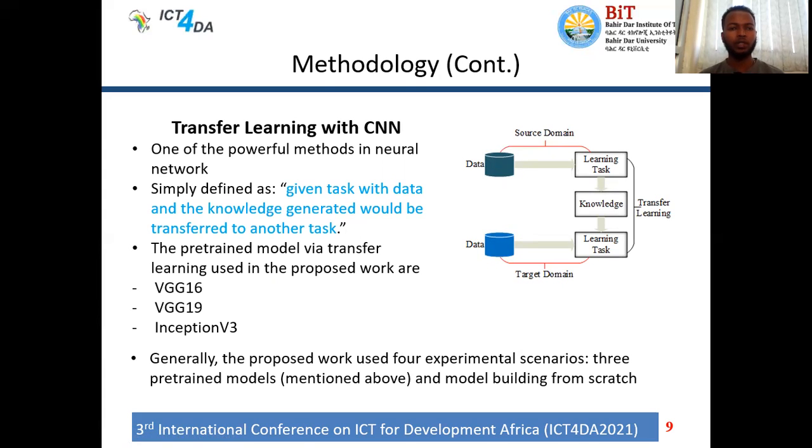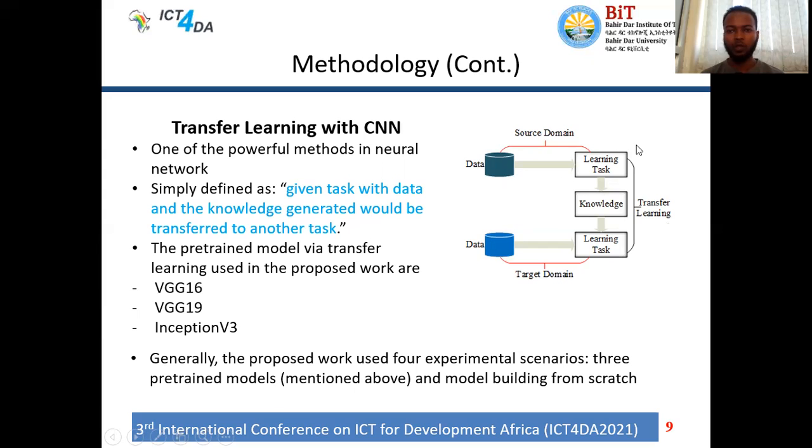The other item in the methodology is transfer learning with CNN. As we know, transfer learning is currently one of the powerful methods in neural networks, and it is simply defined as: given a task with data, the knowledge generated from it can be used for another task.